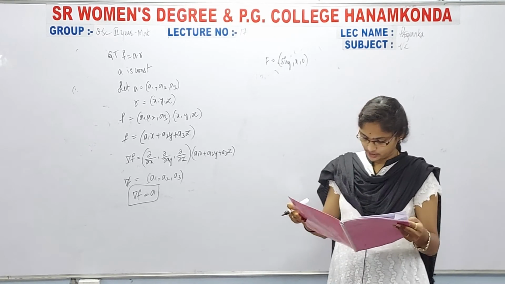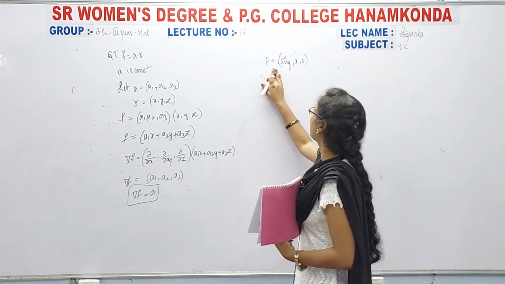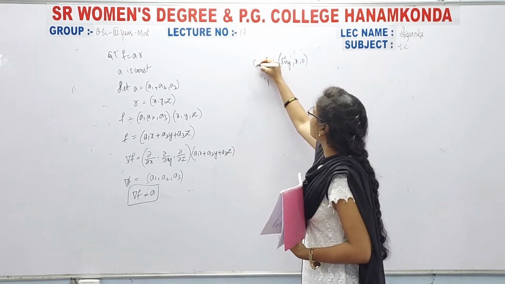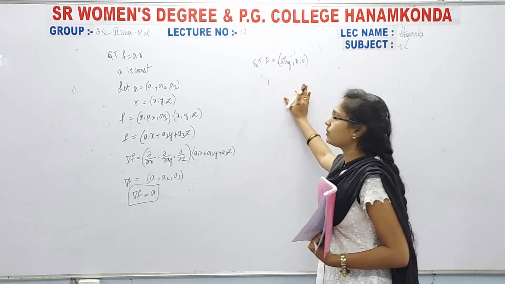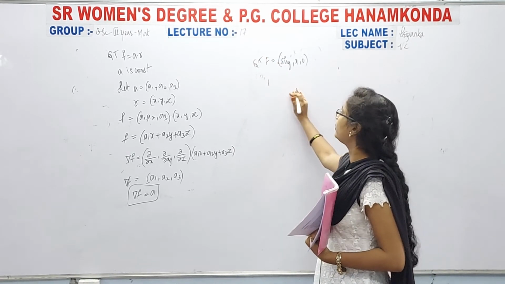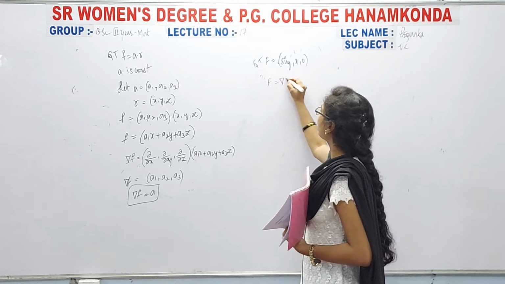Okay, so now here they gave simply the value of F, right. So given that F is equal to this one. Okay, so now here we know that F is equal to grad phi.